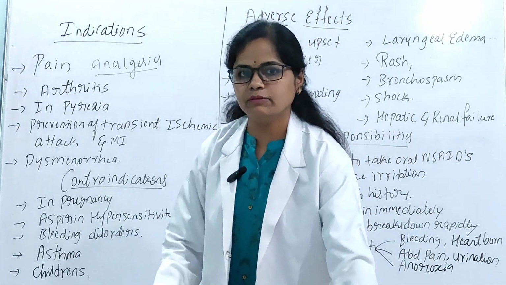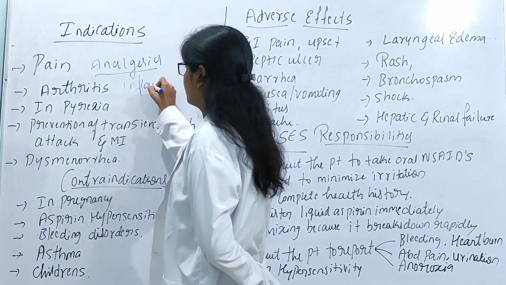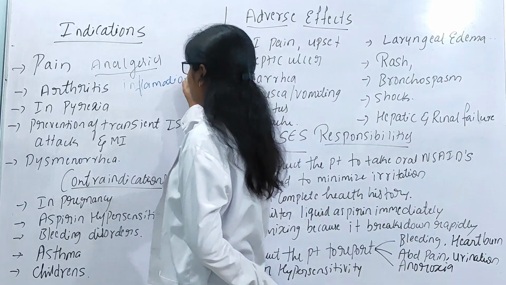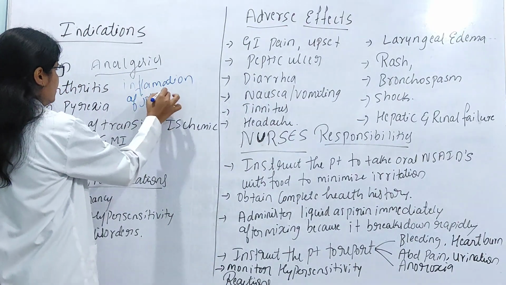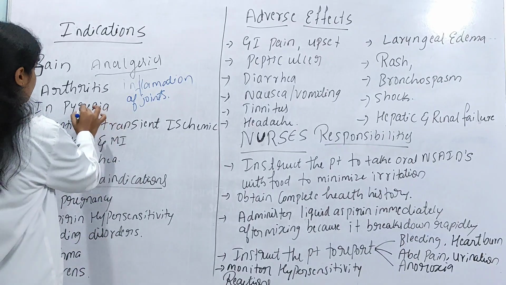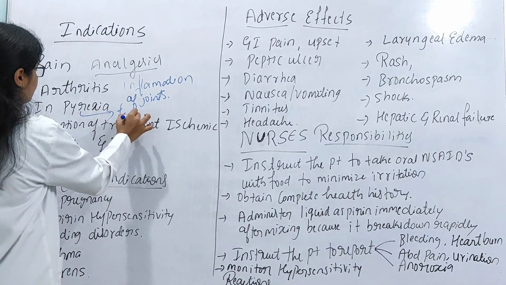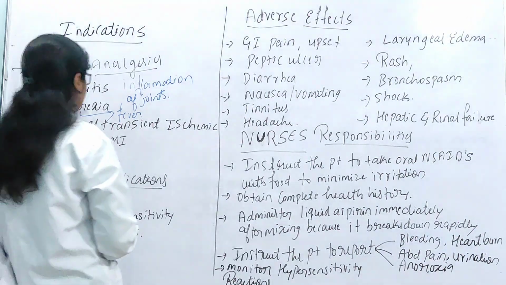Arthritis is an inflammation of the joints. And in pyrexia. Pyrexia means fever; these drugs are used in the treatment of fever.